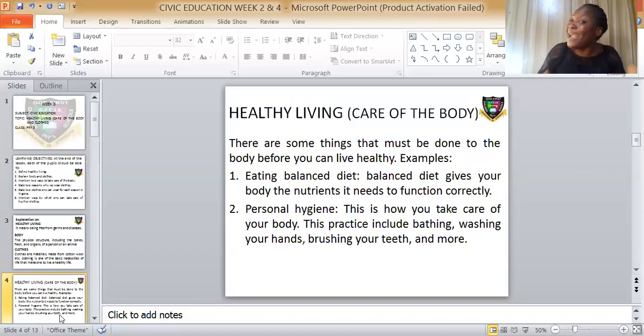We have types of blood. We have white blood cells which fight against germs. So by the time you eat your balanced diet, it will give the white blood cells the power to fight against germs and diseases in the body. And eating a balanced diet does not mean that you should eat maybe only vitamins and fat and oil. Is that a balanced diet? No. Taking the 6 classes of food in the right proportion.